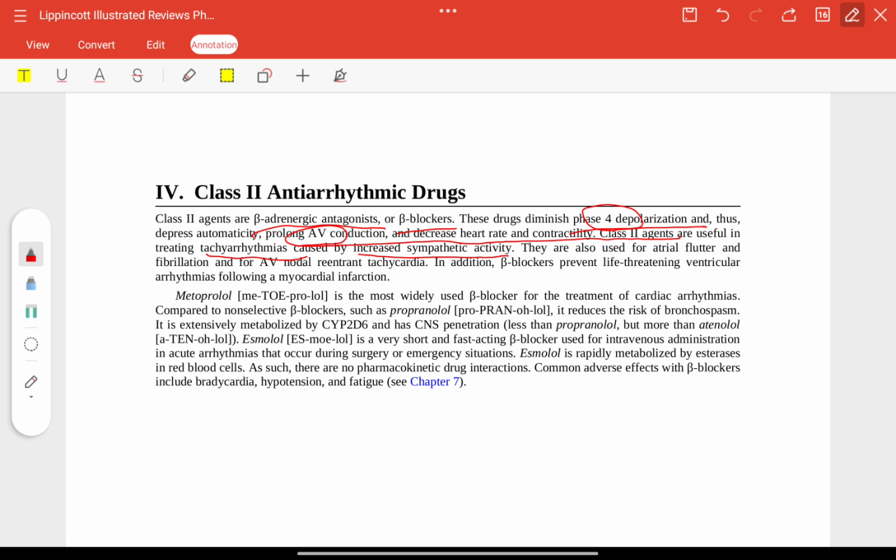Metoprolol is widely used for treatment of cardiac arrhythmias compared to non-selective beta blockers such as propranolol. It reduces the risk of bronchospasm. It is extensively metabolized by CYP2D6. Esmolol is very short and fast acting. It is given IV in acute arrhythmia, surgery or emergency situations. Esmolol is rapidly metabolized by esterases.